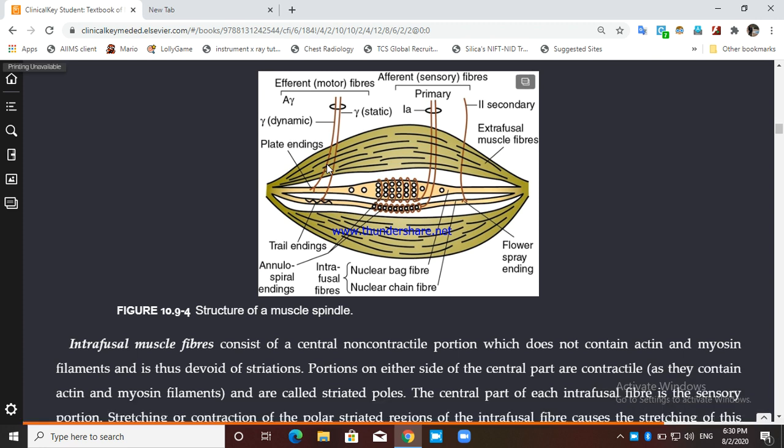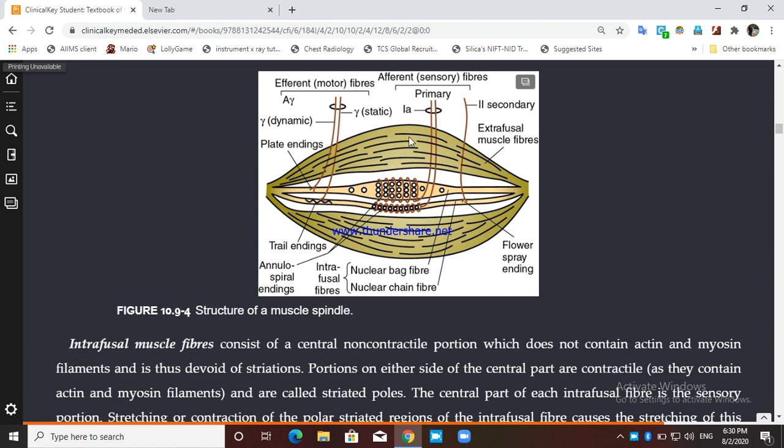Now the second is the efferent fiber. Efferent motor fiber is a gamma fiber. Actually, there are two types, gamma dynamic and gamma static. The gamma dynamic ends on the polar portion of the intrafusal fiber, the nuclear bag fiber, and it has which type of ending? Plate ending.